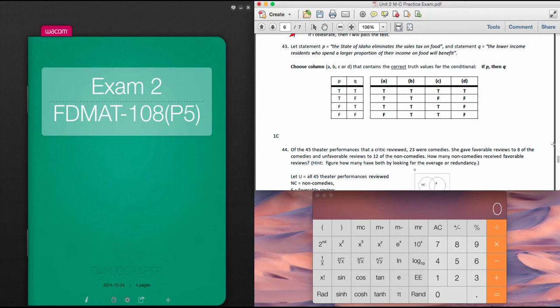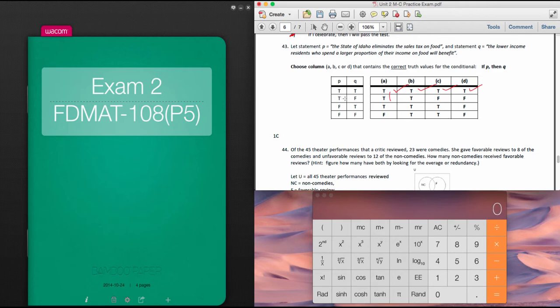Okay? So one thing we want to look at is, so this is true, true. So the state of Idaho eliminates the sales tax on food. So if the state of Idaho eliminates the sales tax on food, then the lower income residents who spend a larger portion of their income on food will benefit. Okay, and that would also be true. So if both are true, then that's true. And so all of those up to that point would also be true. So I'm just going to put check marks there. That is correct. Okay. Well, let's look at the next one.